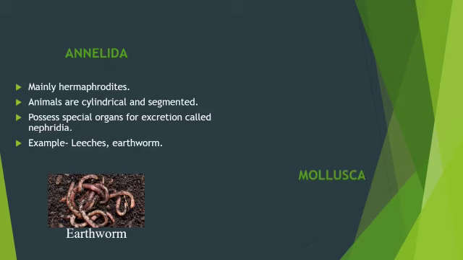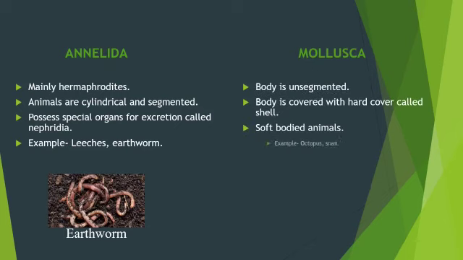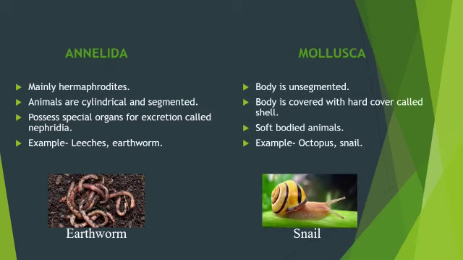Next group is Annelida. Animals are cylindrical and segmented. They possess special organs for excretion. They are mainly hermaphrodites. It means they possess both male and female reproductive organs. Example, earthworm.